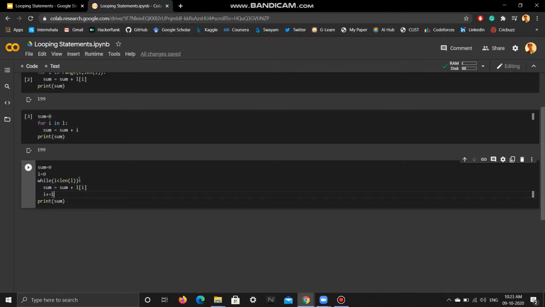8 is not less than 8, 8 is equal to 8. So the control comes out of the loop, and then the sum is checked again. Yes, 199, so that is true. So this is how loops in Python work.